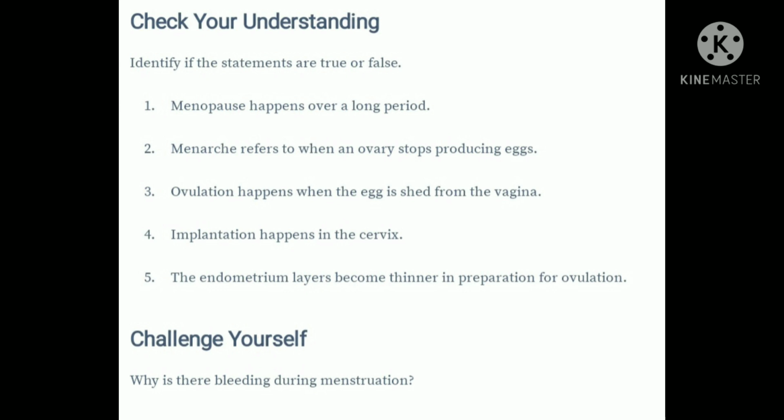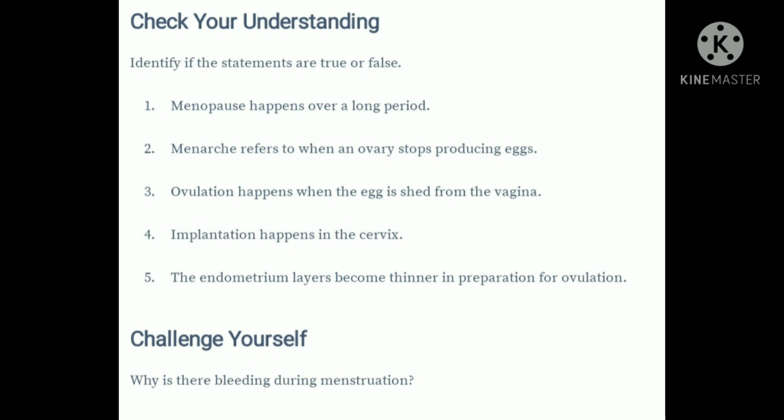Check your understanding. Identify if the statements are true or false. 1. Menopause happens over a long period. True. Number 2. Menarche refers to when an ovary stops producing eggs. True. 3. Ovulation happens when the egg is shed from the vagina.